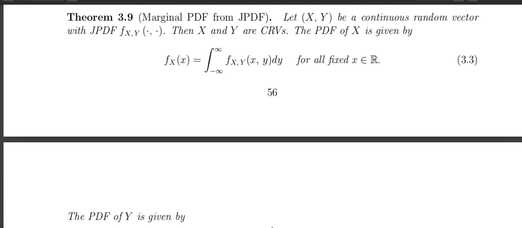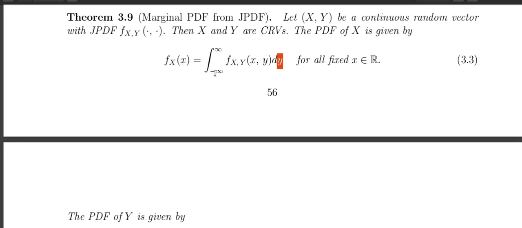Next theorem, again a very important one. It basically says that if I have a continuous random vector, then each component is a continuous random variable. Not only that, just like the jointly discrete random variables, in this case also I can find out the marginal PDF of X from the joint PDF. What I have to do to find the marginal PDF of X is take the integration with respect to y, from minus infinity to plus infinity.